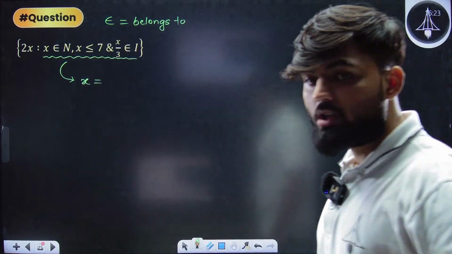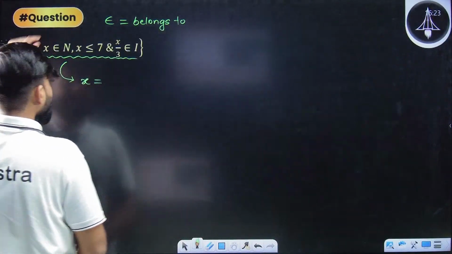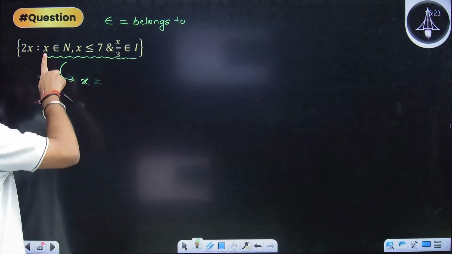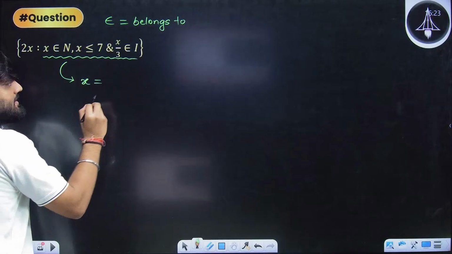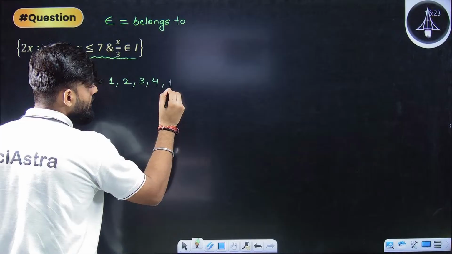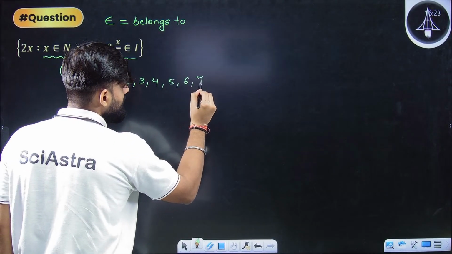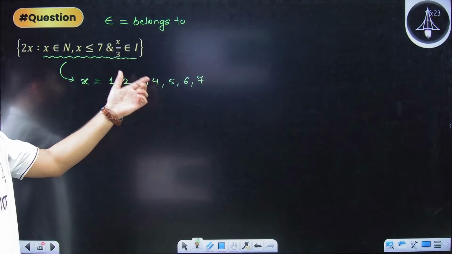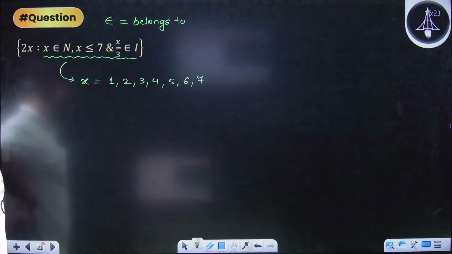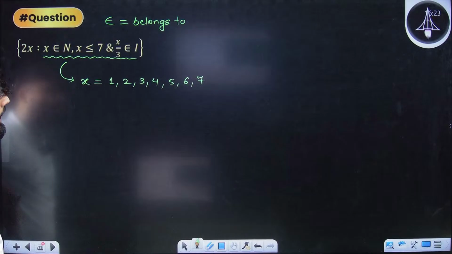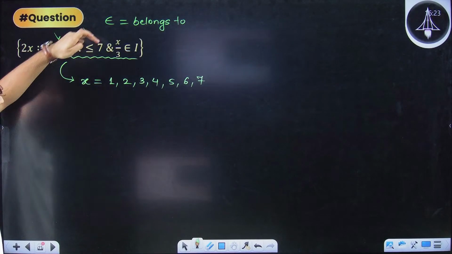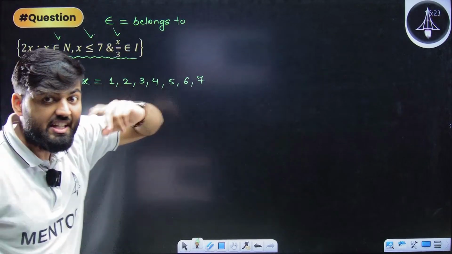So, you will say that x is a natural number, x is less than 7 and x by 3 is an integer. First of all, write this x: natural number and less than 7. So, we are having 1, 2, 3, 4, 5, 6, 7. These are the natural numbers which are less than or equal to 7. Is it clear? Now, I wanted that it should be a natural number, I wanted it should be less than 7, I also want x by 3 to be an integer.